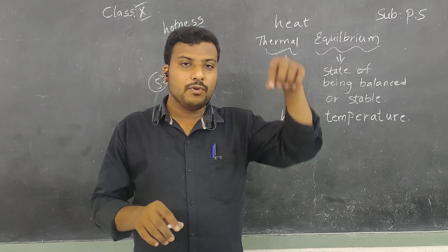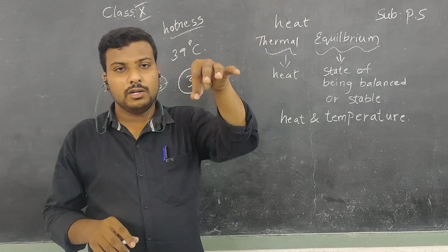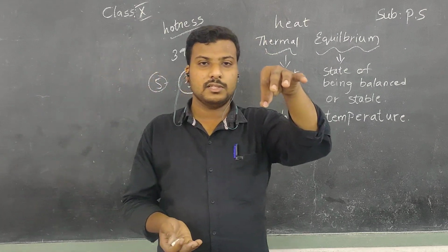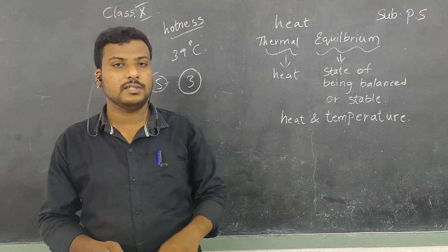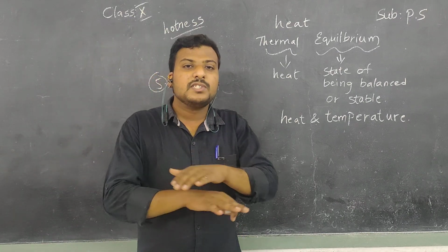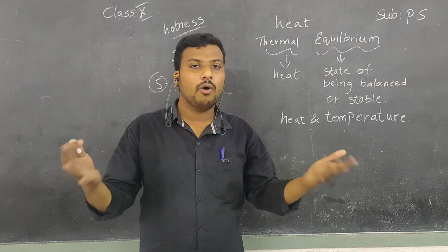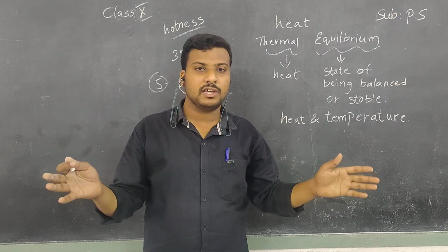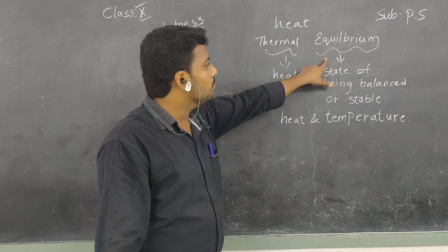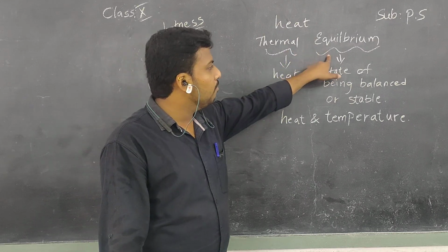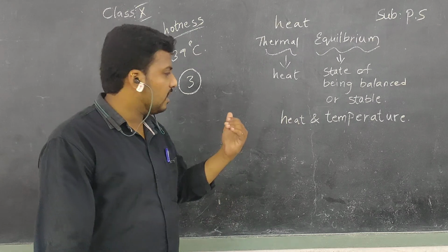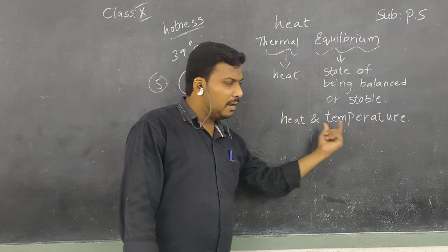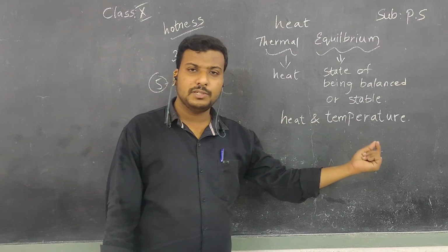Okay children, if you keep a thermometer at the surface of the water, you may get 40 degrees Celsius. In the middle also you will get 40 degrees. At the bottom also you will get 40 degrees. At this place it is stable. Stable means no more receiving of heat energy there. So that is equilibrium. Thermal means heat, equilibrium means stable. Understand children? Right now we'll see the activity regarding whether heat and temperature have any relationship or not.